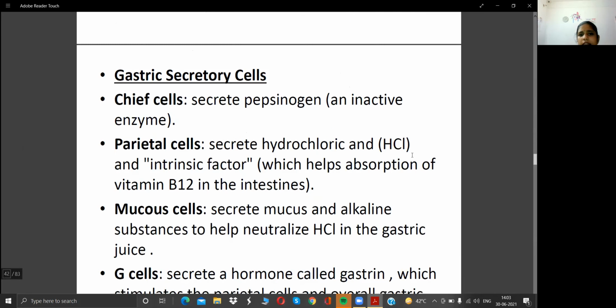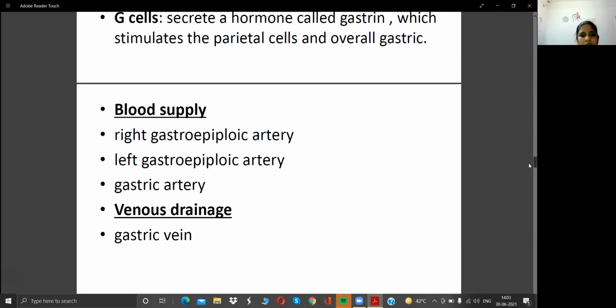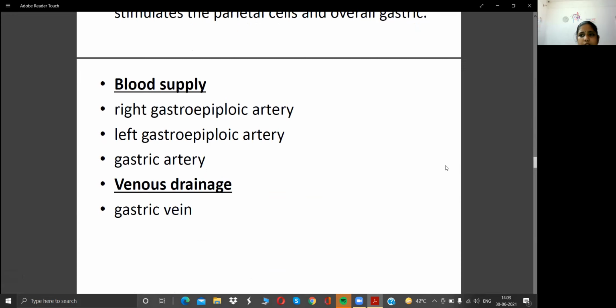Okay, we have said that gastric secretory cells are also present in the stomach: the chief cells, parietal cells, mucous cells, and G cells. And we can see the blood supply of the stomach: the right gastro-epiploic artery, left gastro-epiploic artery, gastric artery, and the gastric vein.